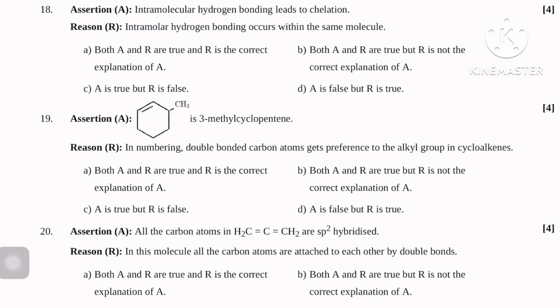In this lecture, we will discuss from question number 18. Here the question is given on intramolecular hydrogen bonding. Assertion: intramolecular hydrogen bonding leads to chelation. At first, we will learn about hydrogen bonding. Simply you can say H bonding is when a highly electronegative element is directly attached to a hydrogen atom.